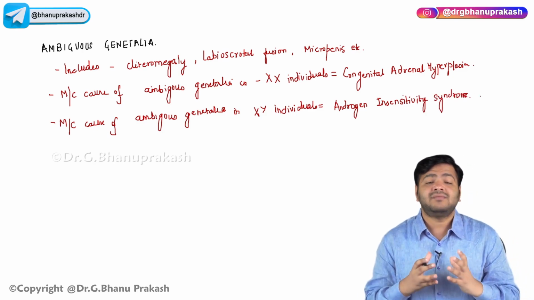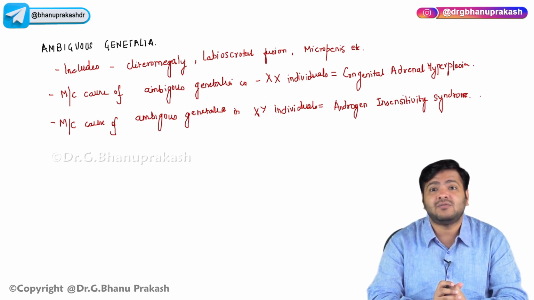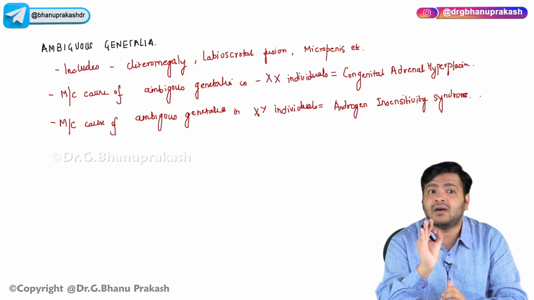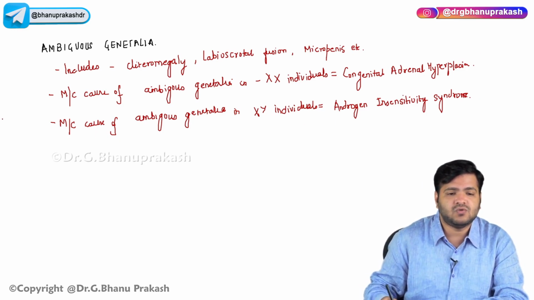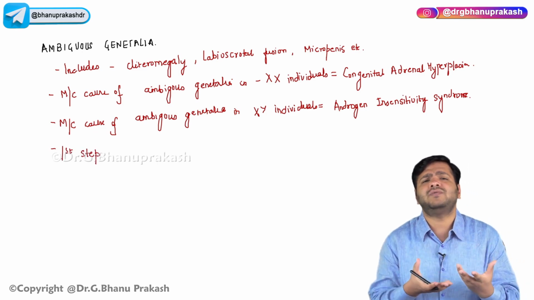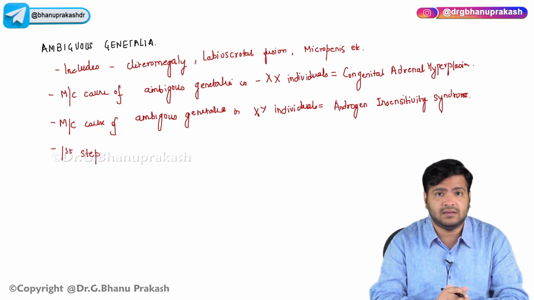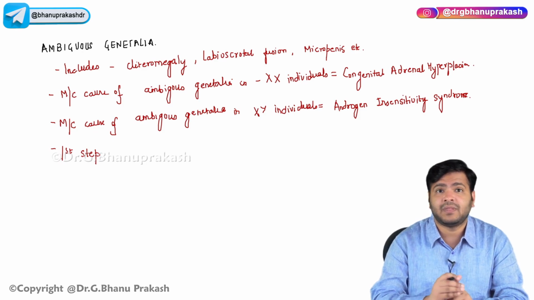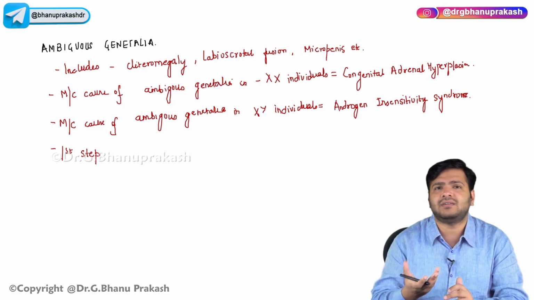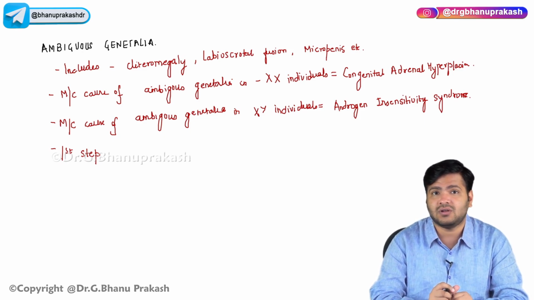Now, what is the first step that you have to do when a child is born with ambiguous genitalia? The first step is to thoroughly do the physical examination, right? Now, remember the two questions again. How do we decide the sex of the fetus? By looking at the external genitalia. If you are not able to tell clearly by thorough physical examination whether it is male or female, then the investigation of choice will be karyotyping. It will tell us whether the Y chromosome is there or not.